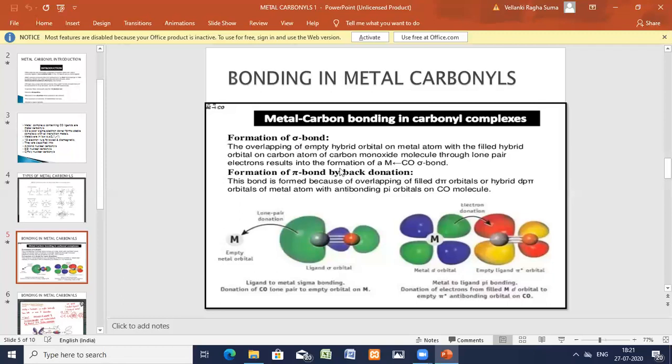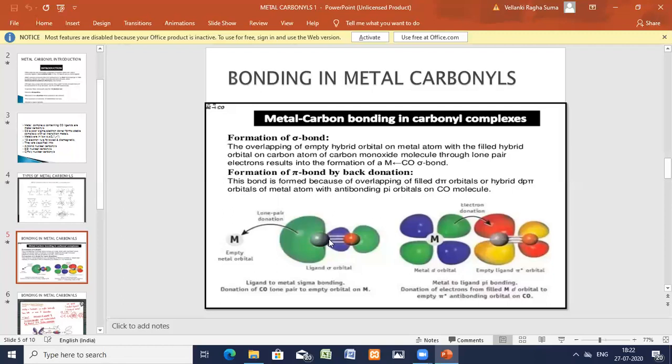Now, formation of the pi bond by back donation. The pi bond is formed by back donation. This bond is formed because of overlapping of the filled d pi orbitals or hybrid d pi orbitals of the metal with anti-bonding pi orbitals of the carbon monoxide.